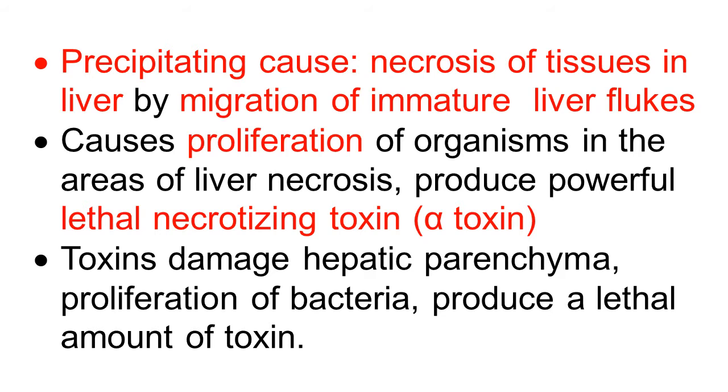The necrosis of tissue causes proliferation of organisms in the areas of liver necrosis, and while proliferating it produces a powerful lethal necrotizing toxin, mostly alpha toxin and other toxins. The toxin causes damage to hepatic parenchyma. Again, proliferation of the bacteria produces lethal amounts of toxin.